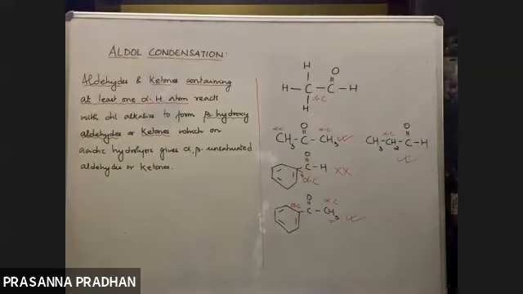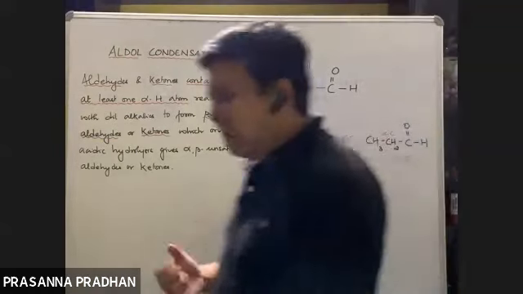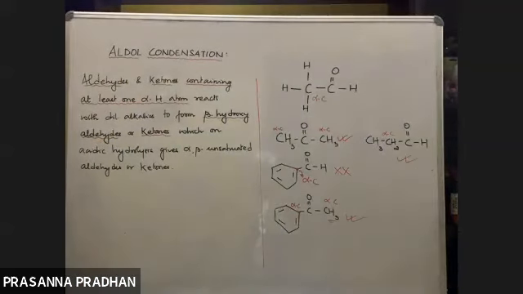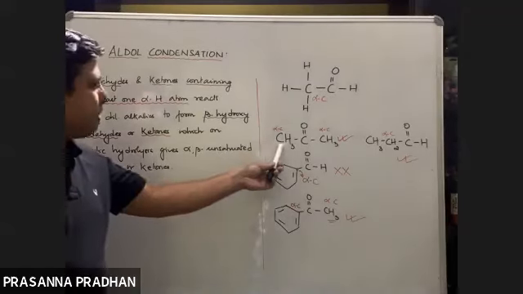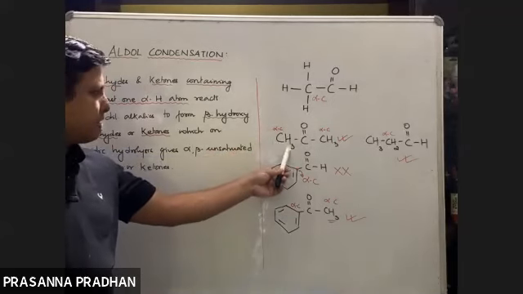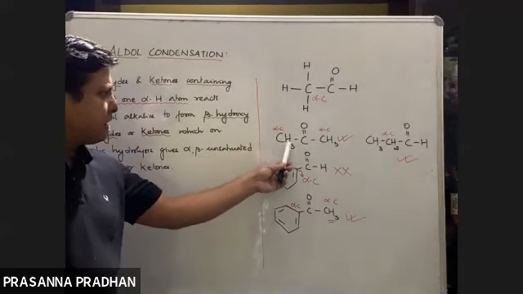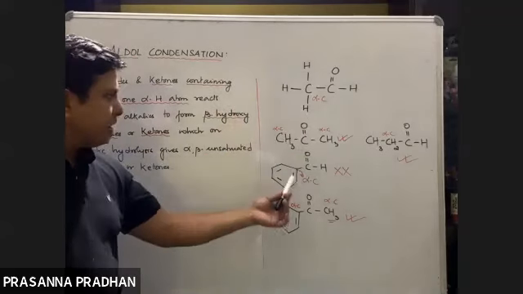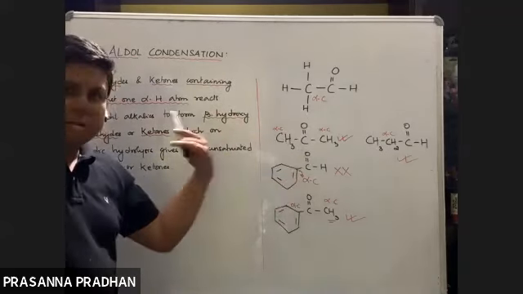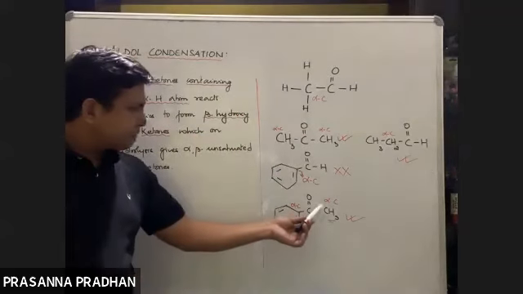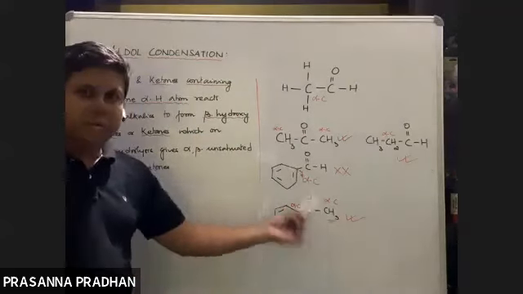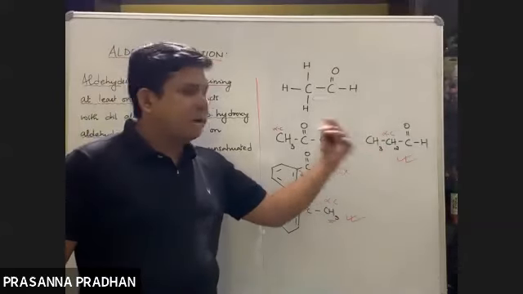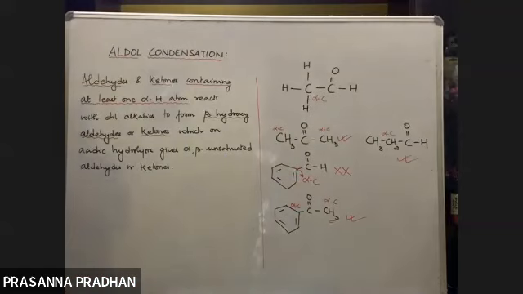So first and foremost, please remember which class of compounds will give aldol condensation. Aldehydes and ketones containing alpha hydrogen. How many? At least one. The carbon attached to functional group is known as alpha carbon. The hydrogen attached to it is known as alpha hydrogen. Alpha carbon का तीन hydrogen है, so it will go. Where alpha carbon is present but alpha hydrogen is not present, it will not give. Alpha carbon contains hydrogen, so it will give.